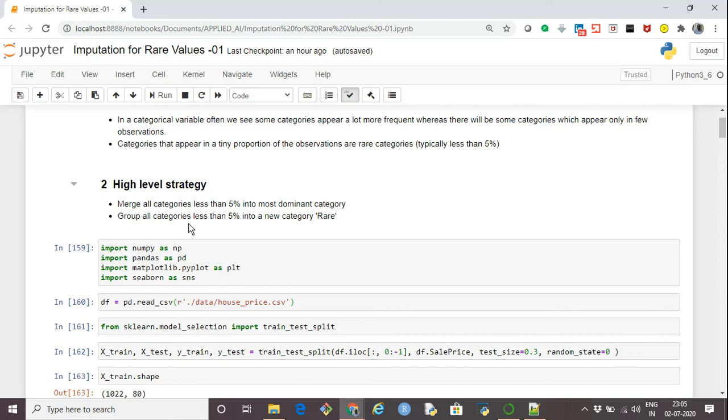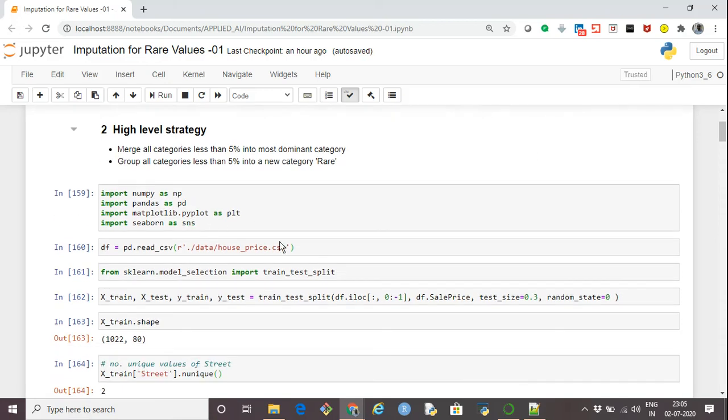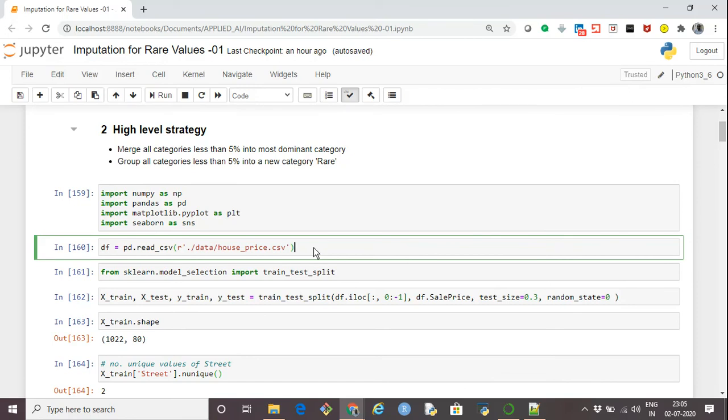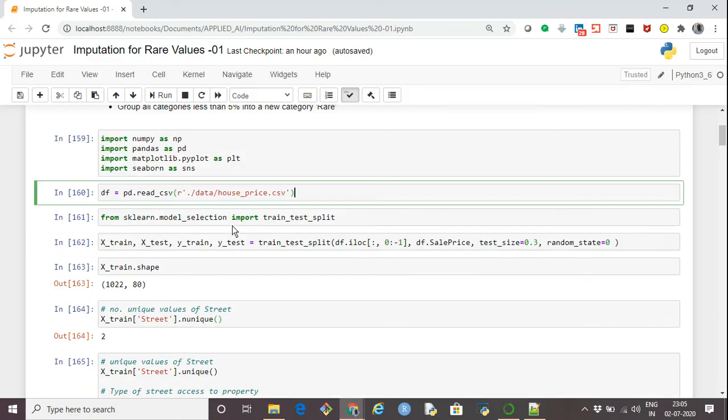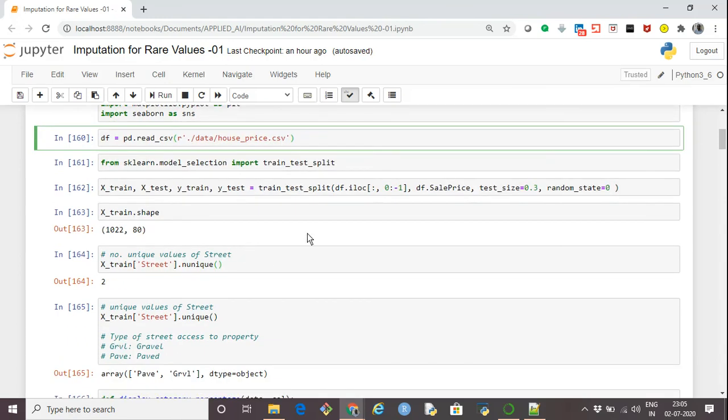Okay, so moving further, let's say we are dealing with data related to house prices. Before that, I'm importing the libraries as usual: NumPy, Pandas, Seaborn, and Matplotlib. And I'm reading data from a file which contains the house price. Then I'm importing train_test_split from sklearn.model_selection. And then I'm splitting the data which I read into the data frame df into train and test.